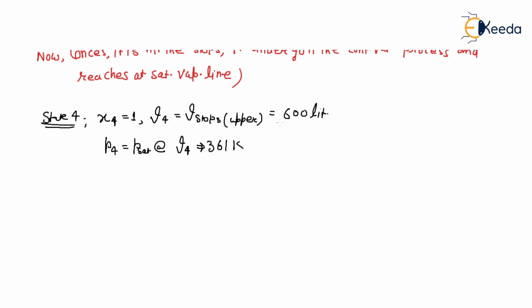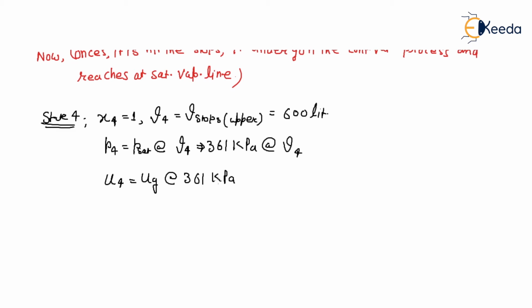And u4 is ug at 361 kilopascal, right? Why?